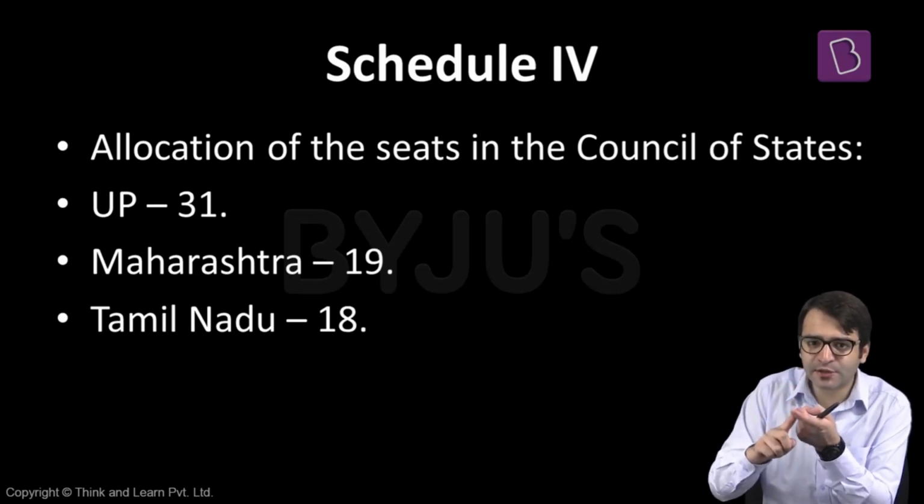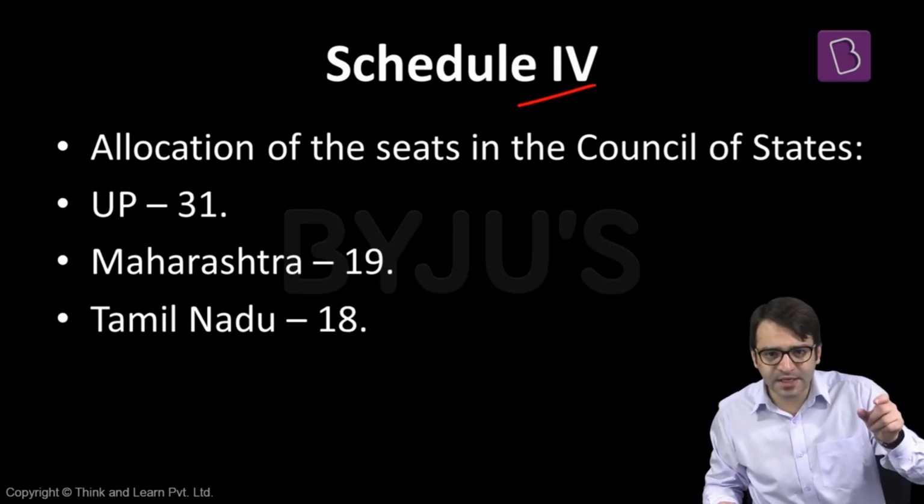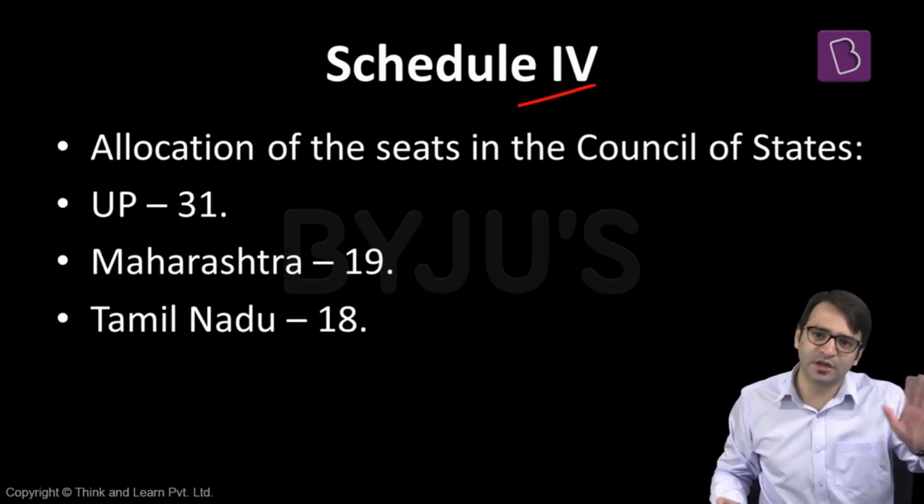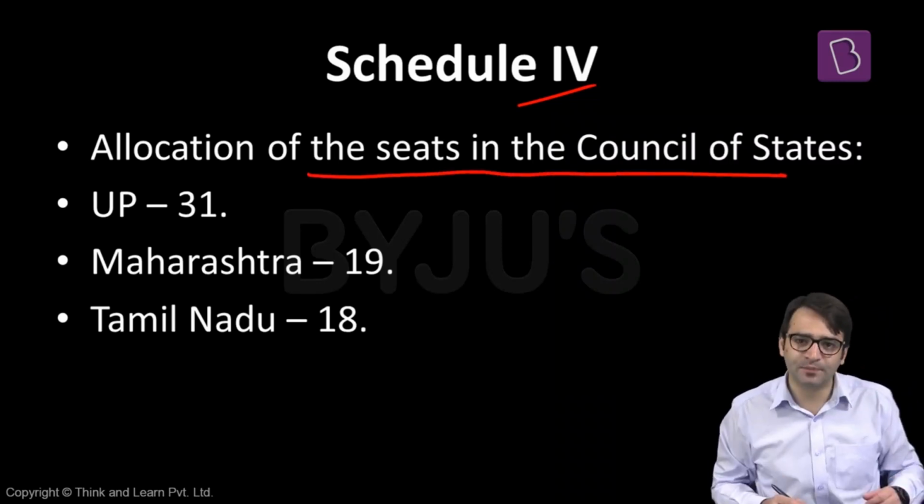How many seats are allocated to Uttar Pradesh in Rajya Sabha? That is mentioned in Schedule 4. How many seats related to Madhya Pradesh are allocated in Rajya Sabha? Mentioned in Schedule 4. So Schedule 4 talks about allocation of seats in the Council of States. So in Schedule 4, what is mentioned?